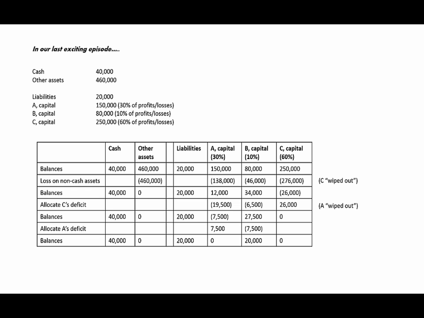A has a deficit of $7,500, B has a positive capital balance of $27,500. Again, we assume A is individually insolvent, so B will have to absorb A's deficit. And in the end, we've got $40,000 in cash, we have $20,000 in liabilities. The other $20,000 can be paid out to partner B.